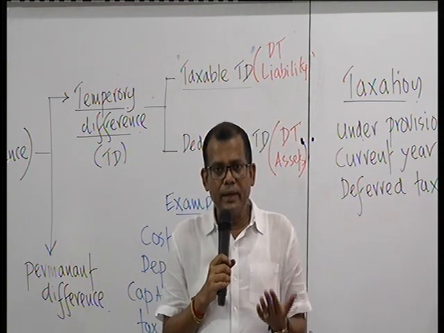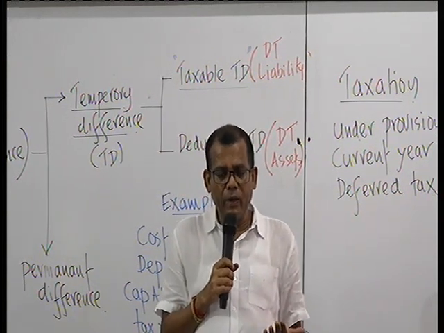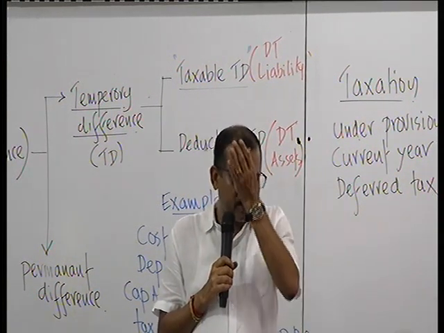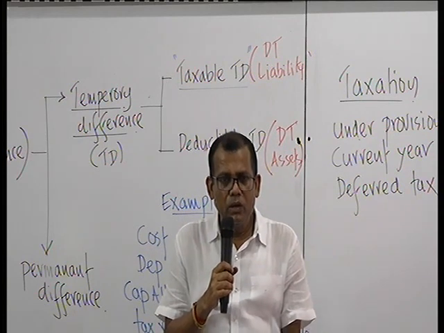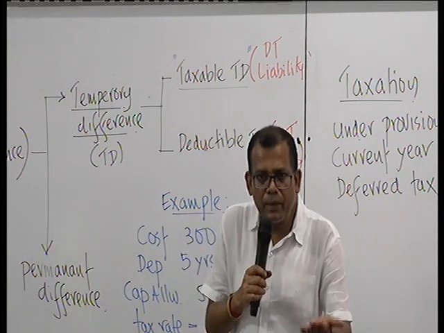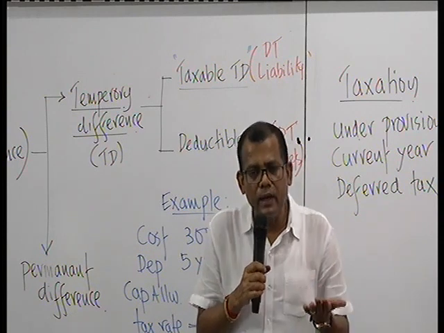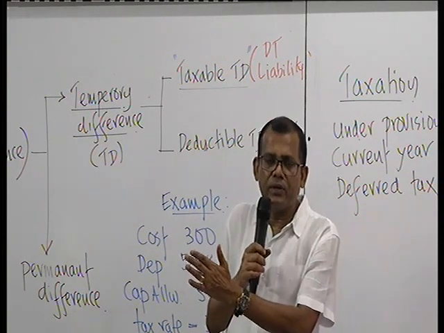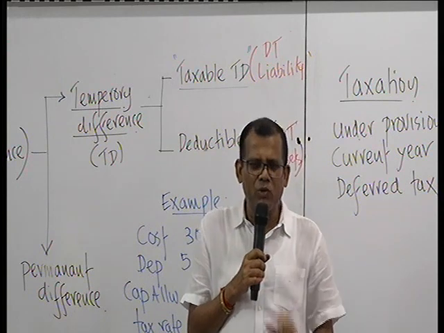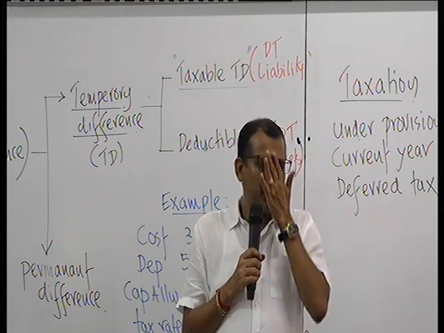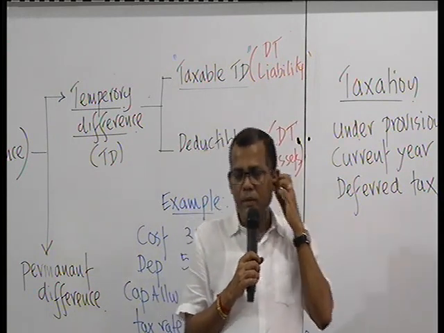So when you get an advantage now, your tax charge is less now. Then you have to put a charge to the P&L. As you charge to the P&L, the other entry is credit entry goes to deferred tax liability. That's how you have to remember.